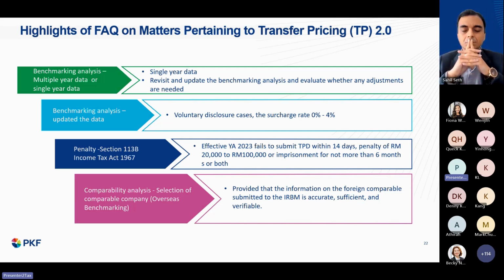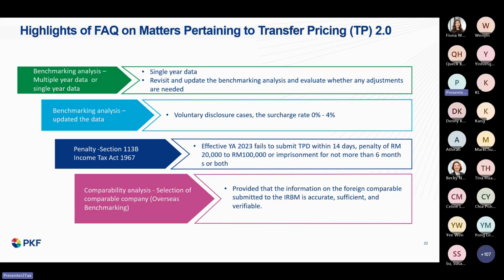In terms of penalty under Section 113B, for any taxpayer who enters into related party transactions and fails to prepare the contemporaneous transfer pricing record, as well as furnish the transfer pricing documentation report within 14 days to the tax office upon request, there will be a penalty of up to 100,000 or imprisonment of not more than 6 months or both.